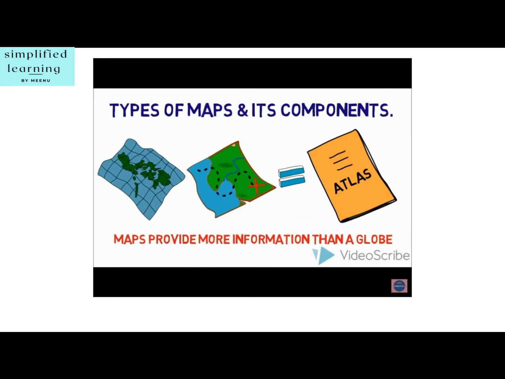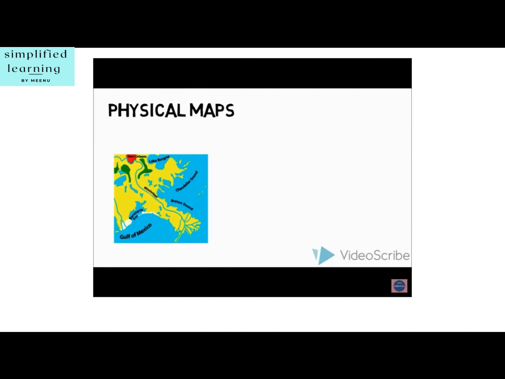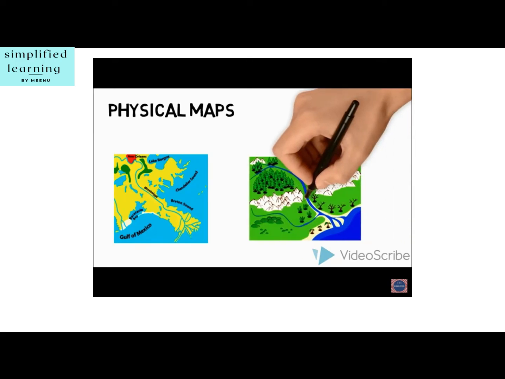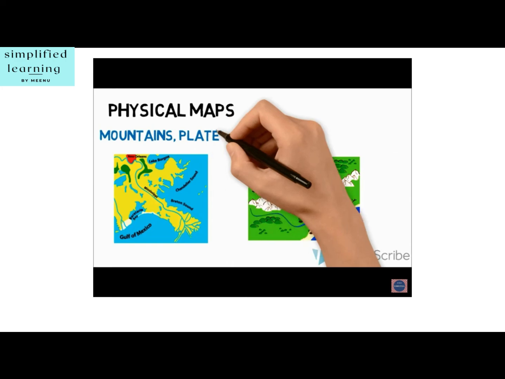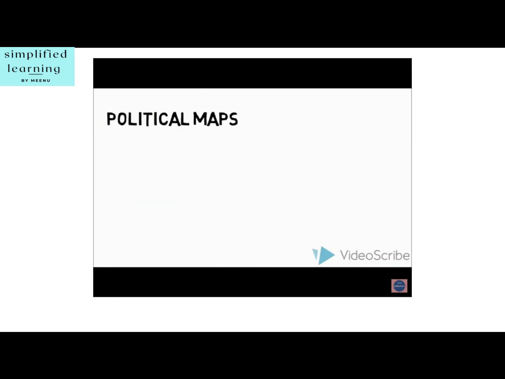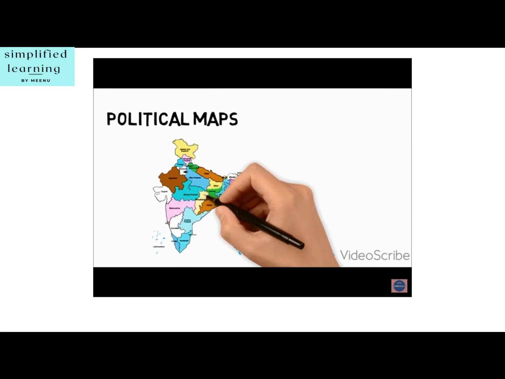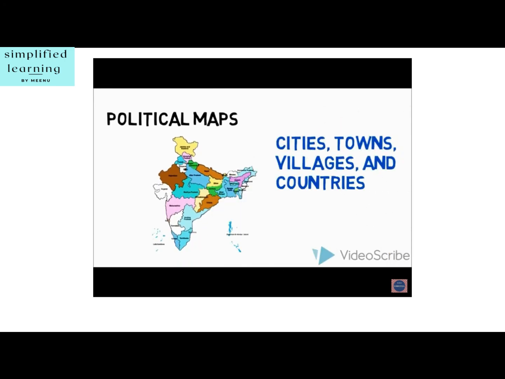There are different types of maps. 1. Physical maps. Maps showing natural features of the Earth such as mountains, plateaus, plains, rivers, oceans, etc. are called physical or relief maps. 2. Political maps. Maps showing cities, towns and villages, and different countries and states of the world with their boundaries are called political maps.